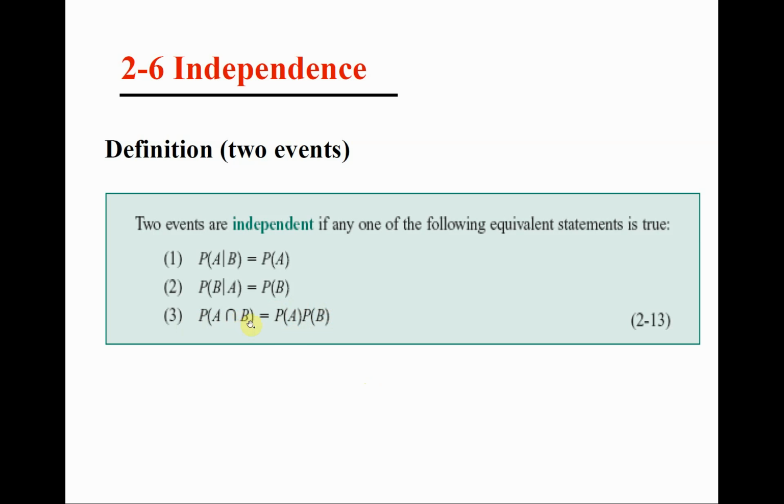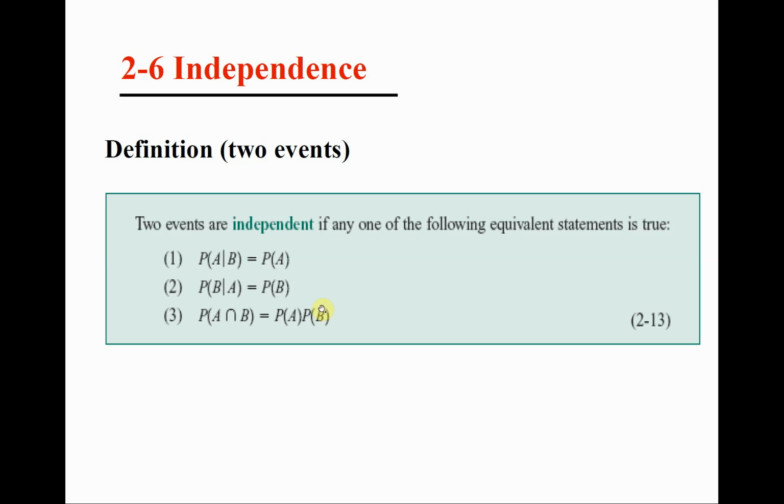Two events are mutually exclusive. They have nothing in common. They are not intersecting, and the probability of the intersection is equal to zero, or the intersection itself is equal to the null set. This is the meaning of mutually exclusive. However, two events are independent if the probability of the intersection is the probability of A times the probability of B, not zero, but the product of the probabilities.